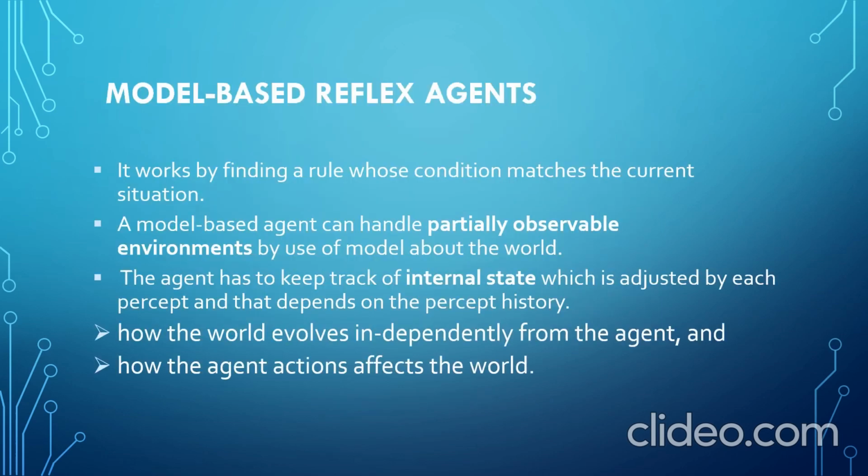The second type of the agents are model-based reflex agents. It works by finding a rule whose condition matches the current situation. A model-based agent can handle partially observable environments by use of a model about the world. The agent has to keep track of internal state, which is adjusted by each percept. That means for every percept, the internal state of the agent may change, and that depends on the percept history. Model-based reflex agents have the knowledge about how the world evolves independently from the agent and how the agent's actions affect the world.